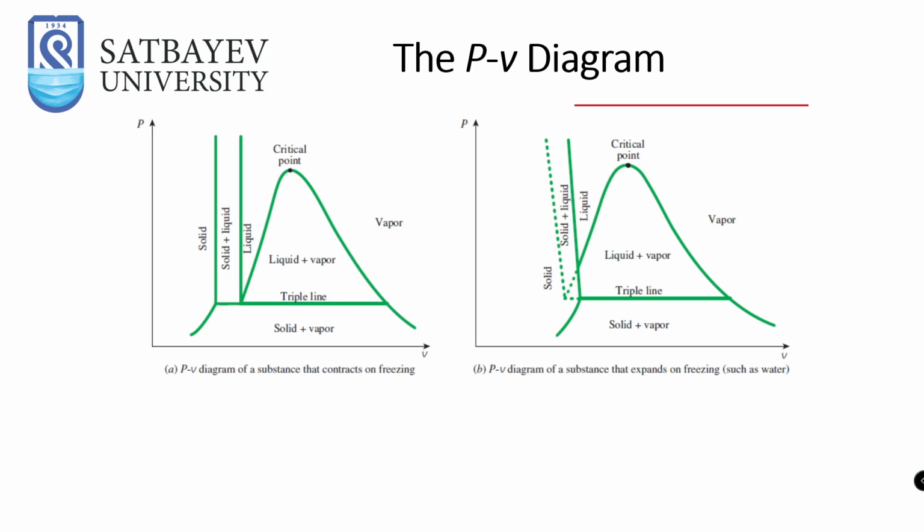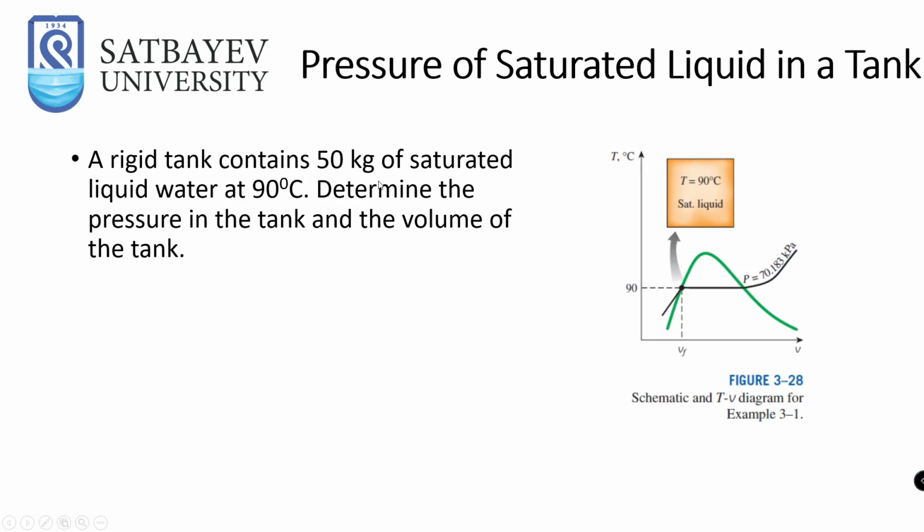Also, we have the PV diagram, which shows the same processes. For example, we have a solid region, it's ice. Solid plus liquid, it's melting ice. Liquid, it's melted ice. Liquid with vapor, it's boiling water, and vapor, pure vapor, and superheated. The critical point is the point where there is no difference between liquid and vapor. For example, for water, it's 22.2 megapascal and 376 centigrade.